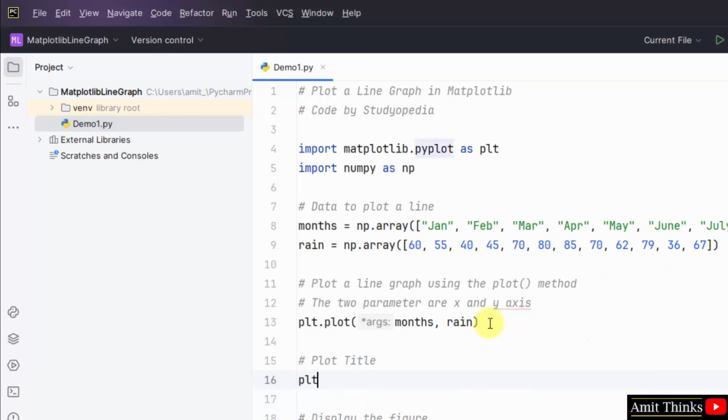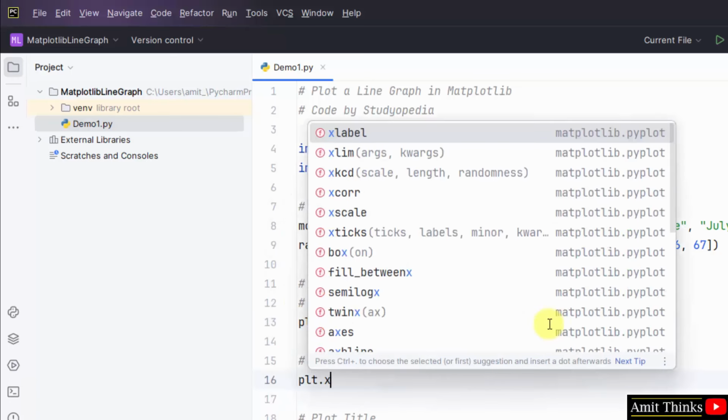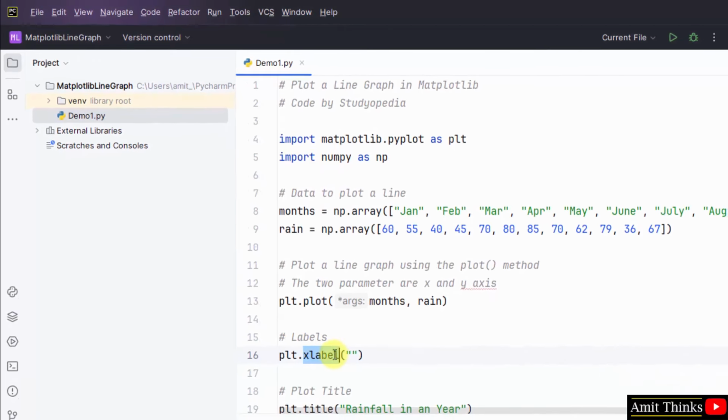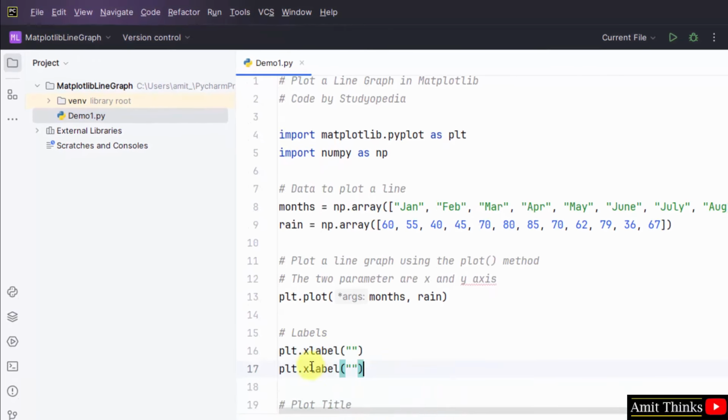Okay, you can also set the plot title, plt.title. Let me set rainfall in a year. Okay, month wise, each month we are showing. This is the title. Also set the labels, plt.xlabel and plt.ylabel. Months, rainfall in millimeter. That's it.